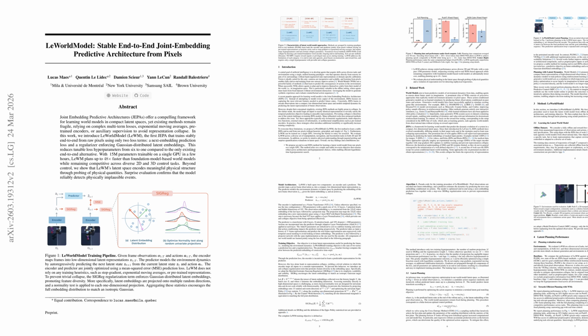Across offline manipulation, navigation, and locomotion benchmarks, including PushT, OGBench Cube, Two-Room, and Reacher, it matches or exceeds prior end-to-end JEPAs and stays competitive with DINO-WM-based world models, while planning up to 48 times faster. Full planning takes under 1 second and about 50 times less time than DINO-WM in the reported setup. On PushT, it improves success rate by 18% over PLDM, and it even outperforms DINO-WM on that task despite DINO-WM using proprioception.